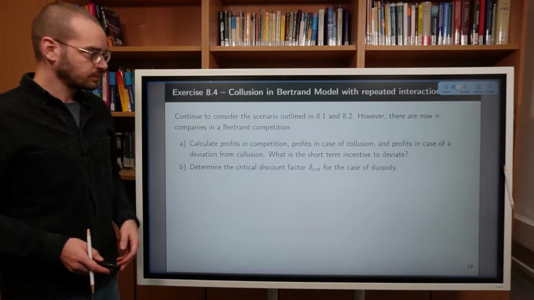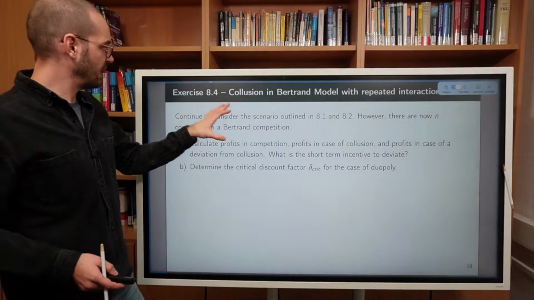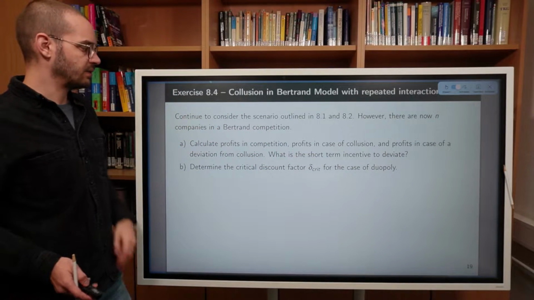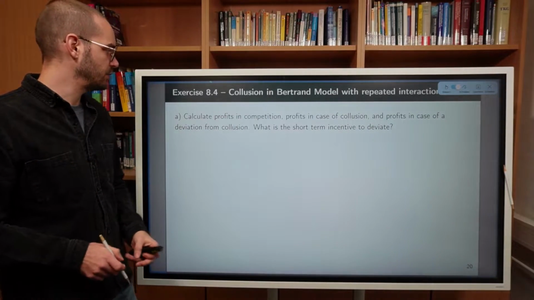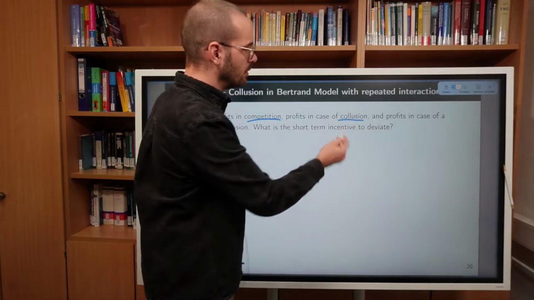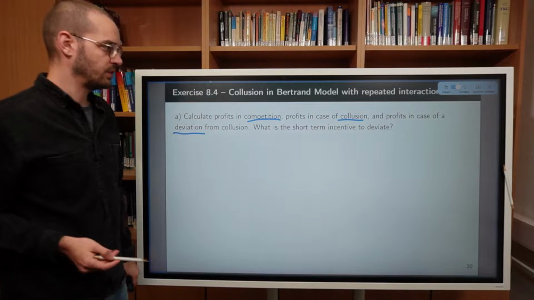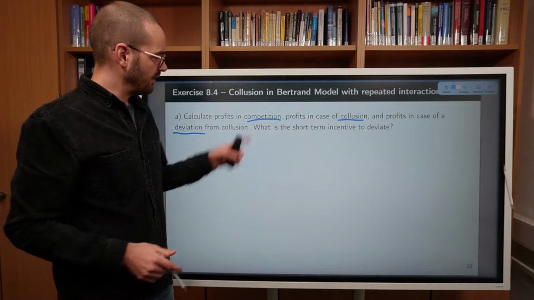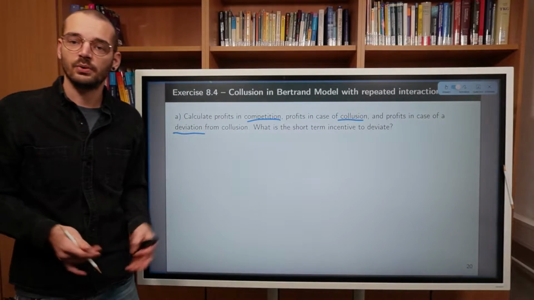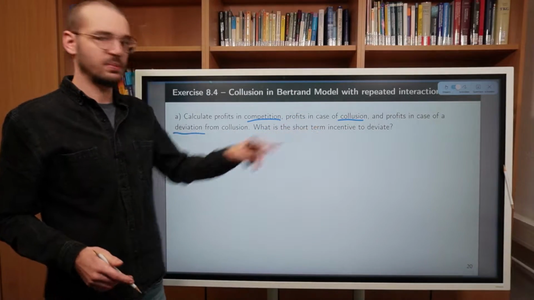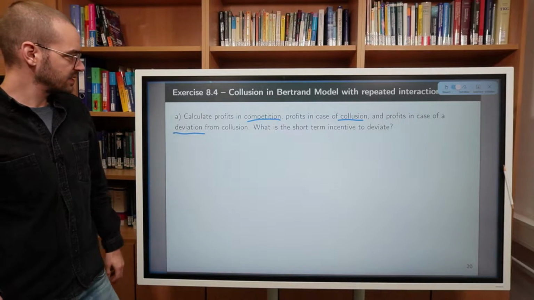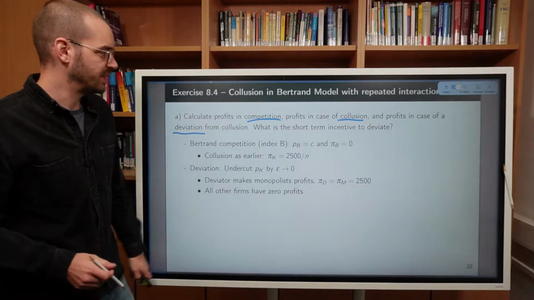All right, so in this final exercise of assignment 8, there are now 2 companies in a Bertrand competition. The first part we are going to do is calculate profits in competition, profits under collusion, and profits under deviation from collusion. And then we want to finally answer the question, what is the short-term incentive to deviate? And of course, at this point, we know that this is simply the difference between the profits under collusion and the profits under competition.